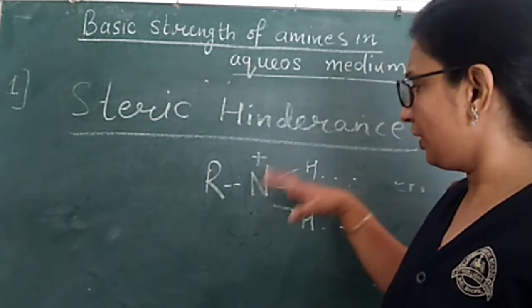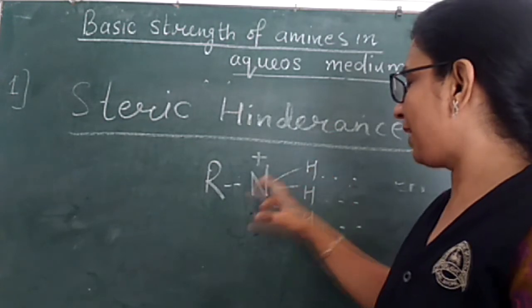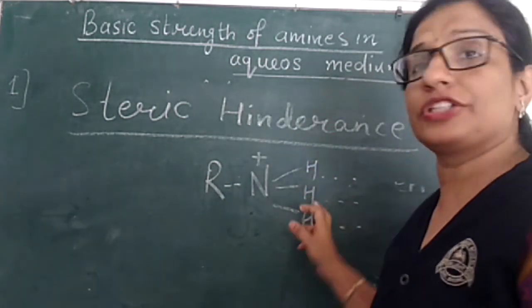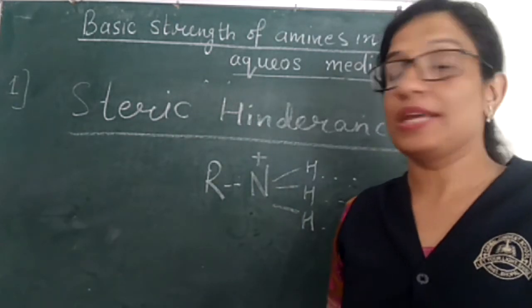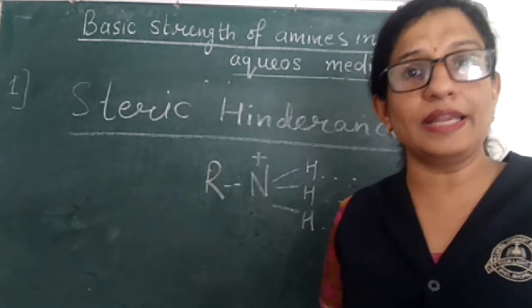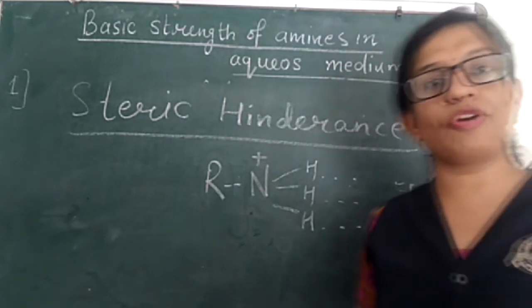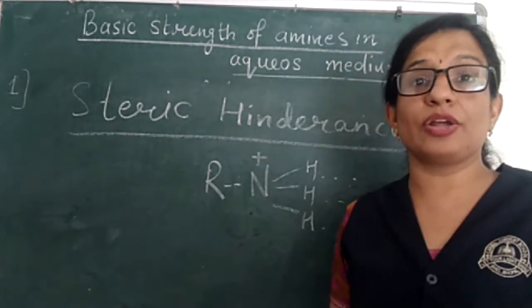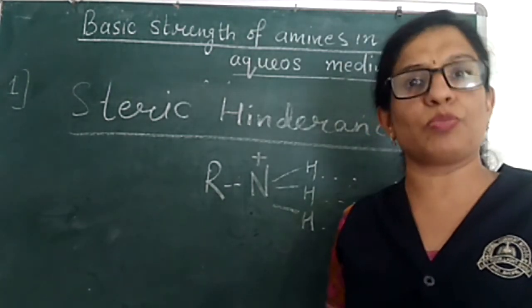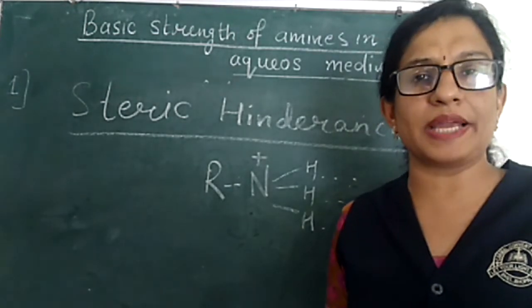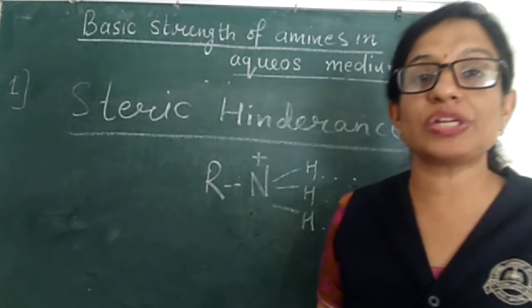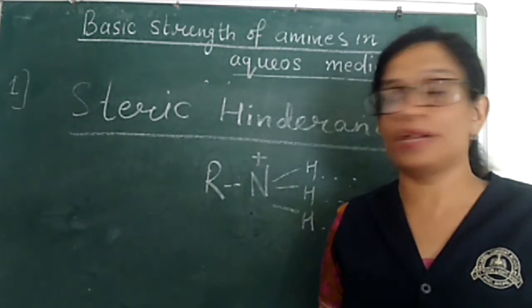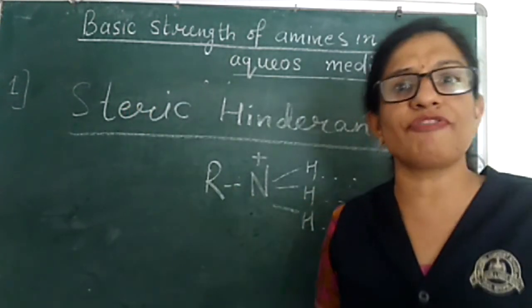Then, although it is a primary amine cation with 3 hydrogen atoms, if the size of the alkyl group is such that it creates a steric hindrance, no such hydration of the cation will take place, and the solvation effect will not work for deciding the basic strength of amines. But whether this solvation effect will work or not depends on the size of the alkyl group.